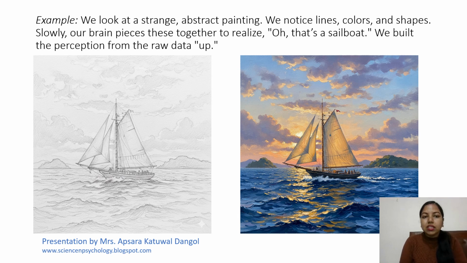You can look at the example as well. When we look at a strange abstract painting, we notice lines, colors, and shapes. Slowly, our brain pieces these together to realize, oh, that's a sailboat.